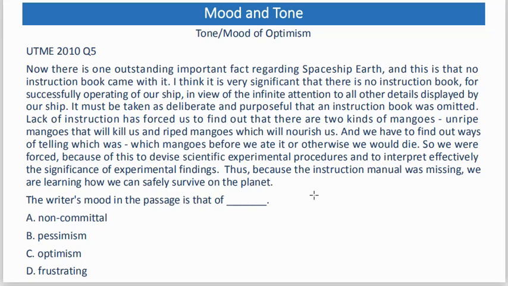The writer's mood in the passage is that of dash. A. Non-committal. B. Pessimism. C. Optimism. D. Frustrating. Now, non-committal is wrong because the writer clearly commits to a particular view. A non-committal view is a kind of tone or mood where the writer does not really select or stay on a particular side. The writer is in the middle, neither here nor there. That's non-committal. But the passage is actually committal because the writer stays on a particular side, and that is the fact that the manual is missing is purposeful and beneficial.